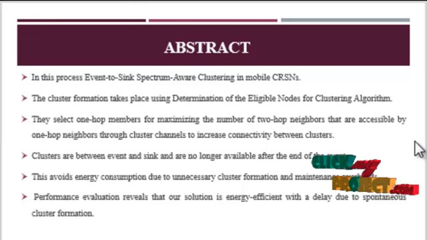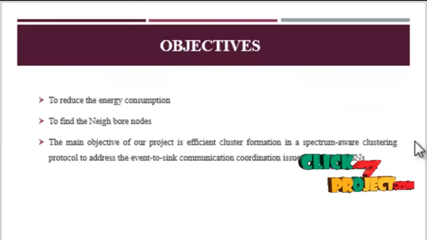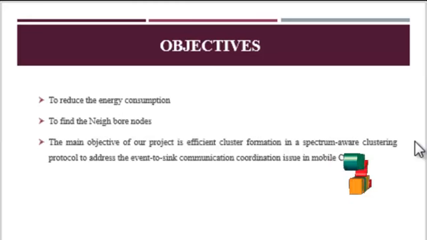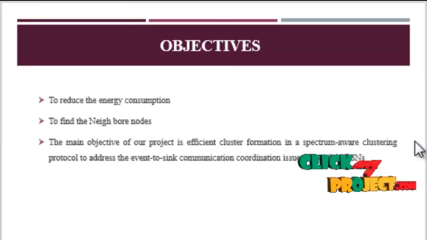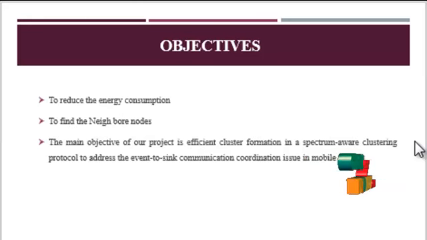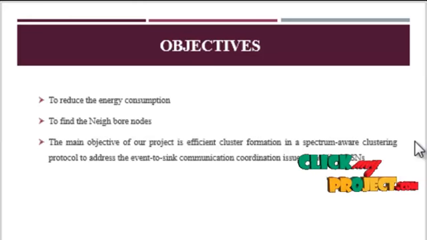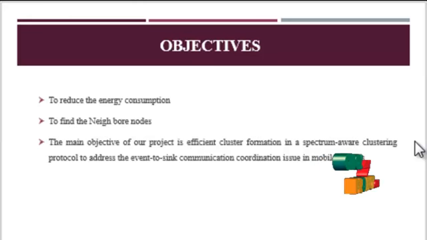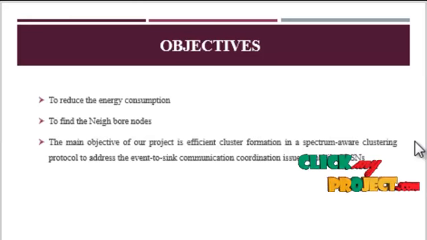Then we find the performance measures. The performance measures contain throughput, delay, packet delivery ratio, and energy consumption of our project. The main objective of our project is to reduce the energy consumption and to find the neighbor nodes. Then the main objective is effective cluster formation in the spectrum aware clustering protocol, to address the event sink communication coordination issues in mobile cognitive sensor networks.